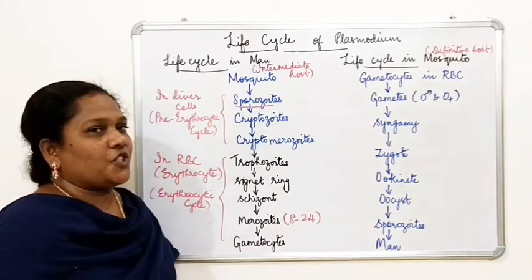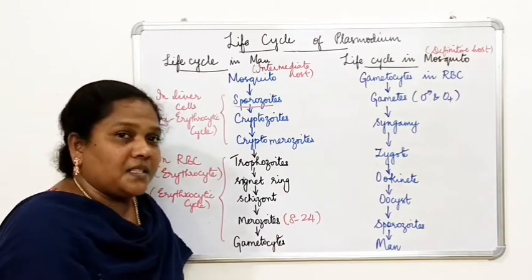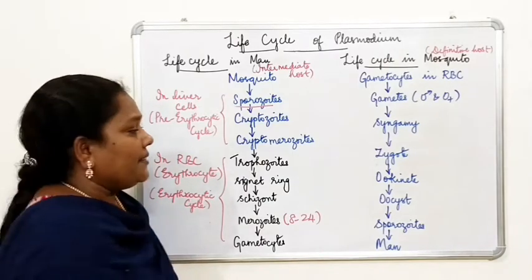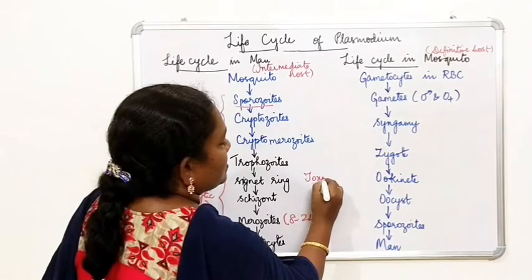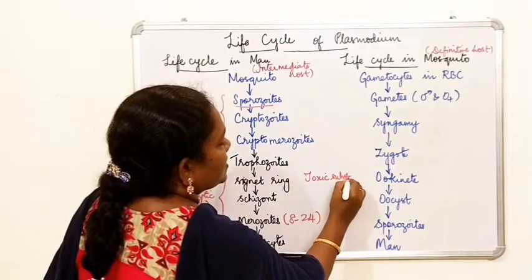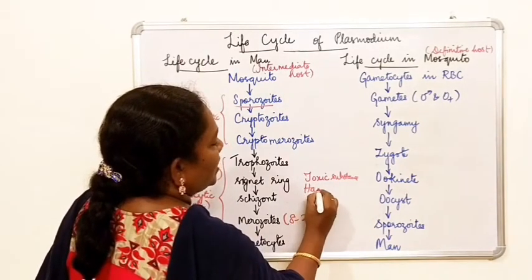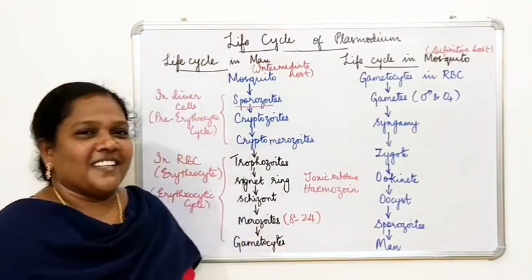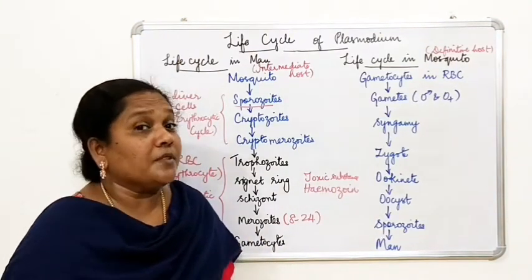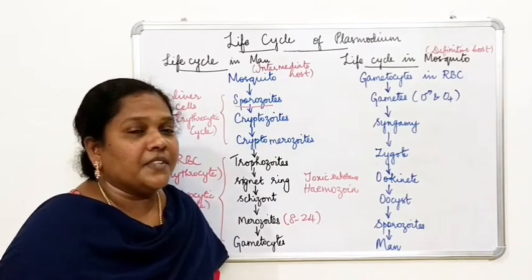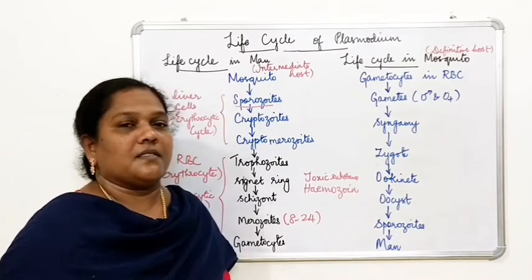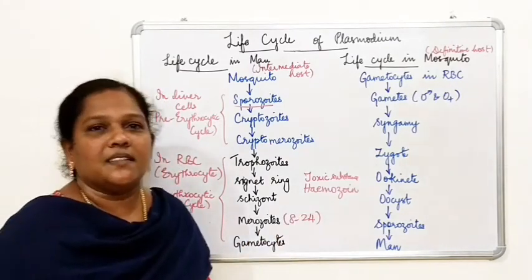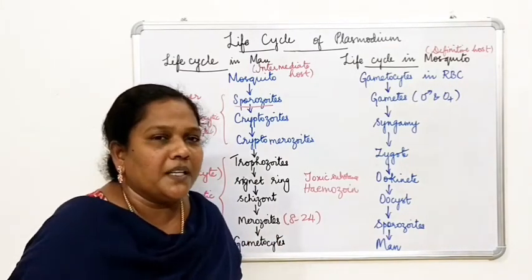At this stage, when all the RBCs are infected and get ruptured, it releases a toxic substance. So what is that toxic substance called? Hemozoin. So this hemozoin is responsible for the chills and high fever recurring every 3 to 4 days. So at this stage, when the hemozoin is released, you call the patient a malarial patient.